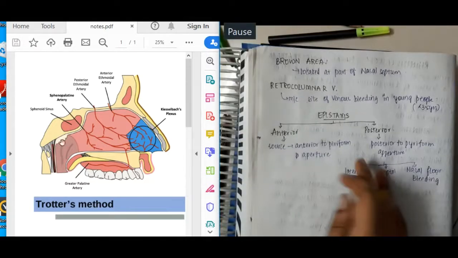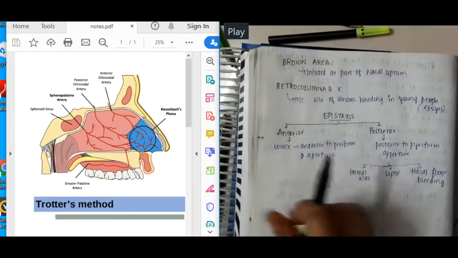Okay, so if you see, let me show you this here. Here, this part, here there will be the pyriform sinus, okay, which is a part of the larynx. So at the pyriform aperture, mostly you can say that the posterior part of the septum, the posterior part of the nasal floor, and the posterior part of the lateral wall, all this will cause posterior bleeding. Anterior is anterior to the pyriform aperture. So here mainly Kiesselbach's plexus comes into the anterior part of bleeding.